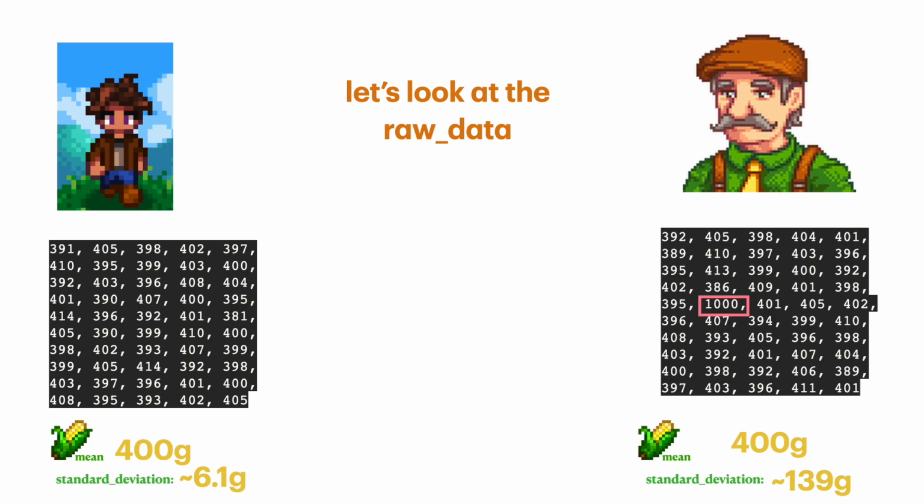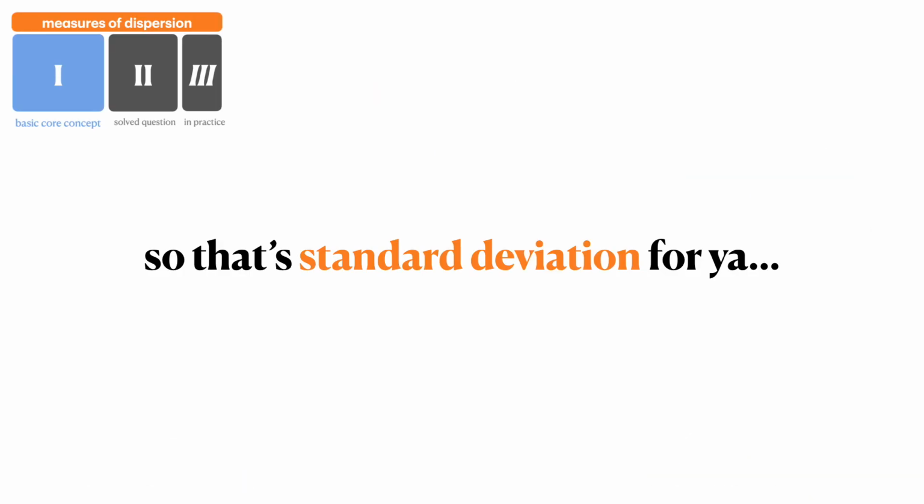And when we look at his data in a bit more detail, we can see that one of his corn weighed a whopping 1,000 grams, a kilogram gigacorn, and that kind of completely skewed his data and led to a wider standard deviation. So that's standard deviation for you.